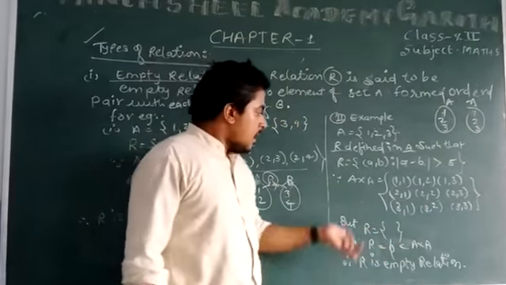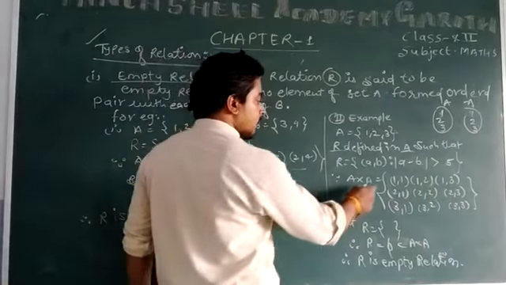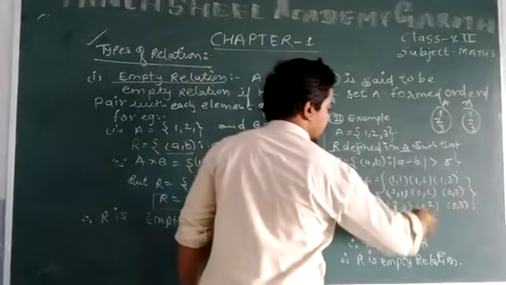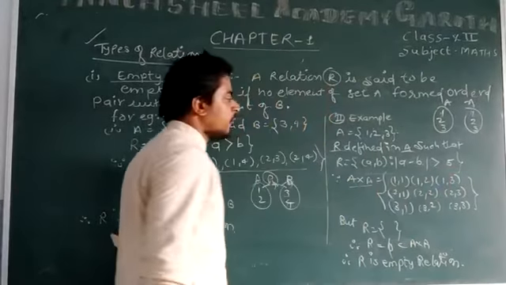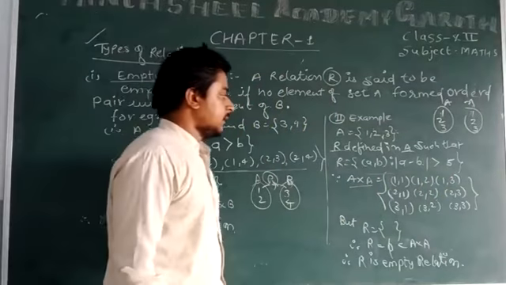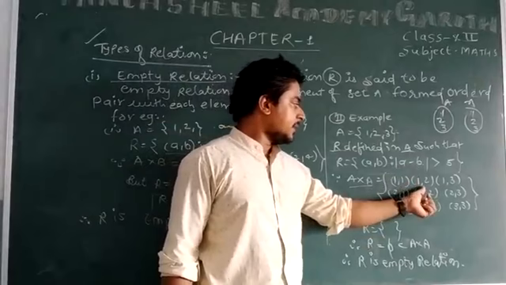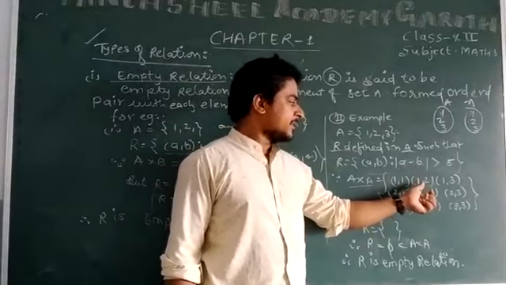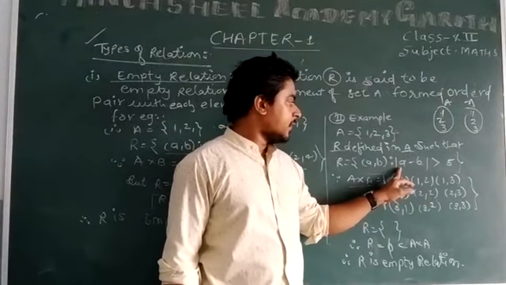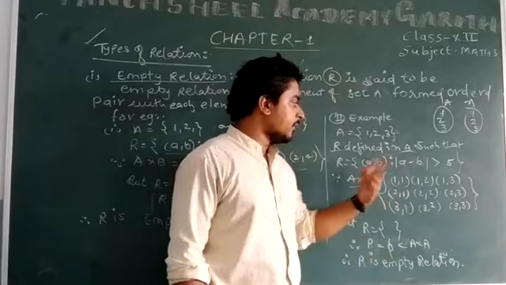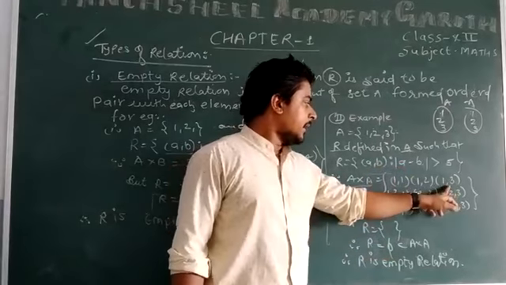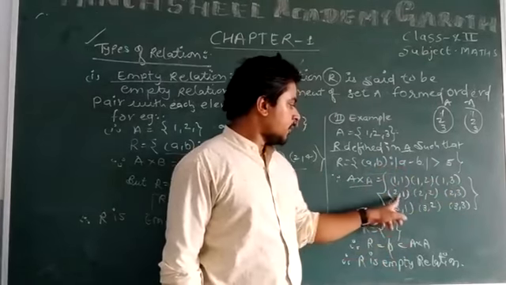Now we are looking at which ordered pairs follow this rule. There is no ordered pair which follows, because the differences are 0, then minus 1, but after taking the modulus it is 1, which is less than 5, and minus 2 becomes 2.